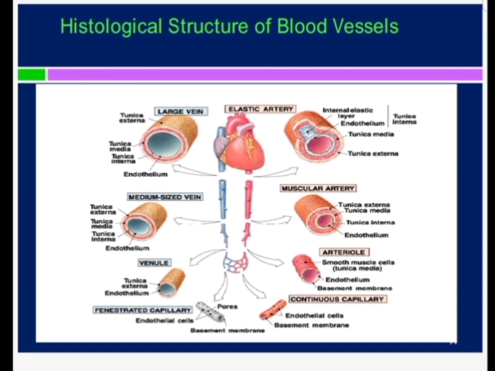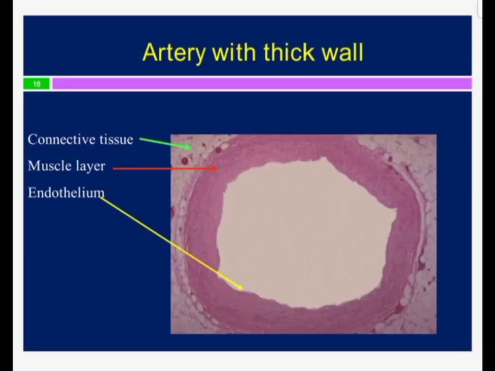We have the tunica intima. This is the microscopic picture of an artery. The artery has a thick wall, and its lumen is always patent, and you can see that in the case of the vein, the wall is thin, and there is always a collapsed lumen. So this is the difference between an artery and a vein when we see them in dead bodies.